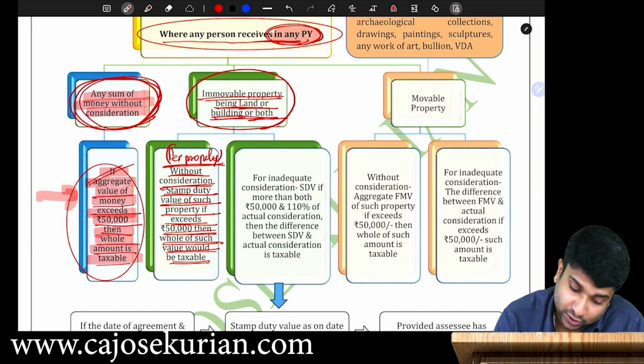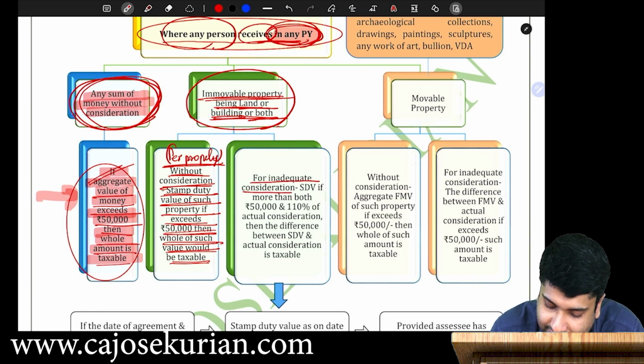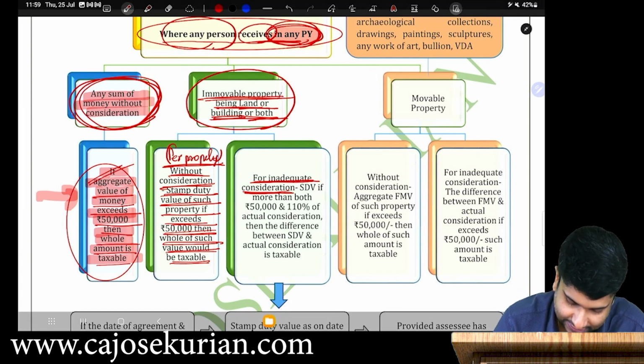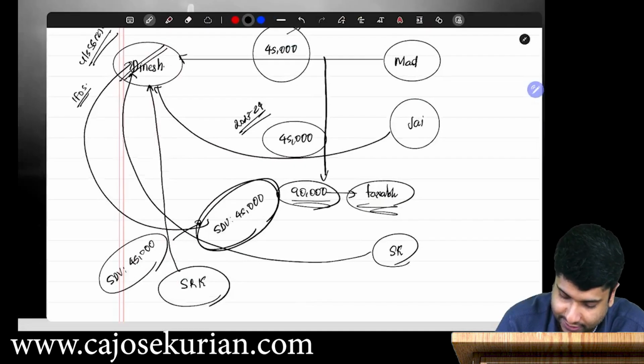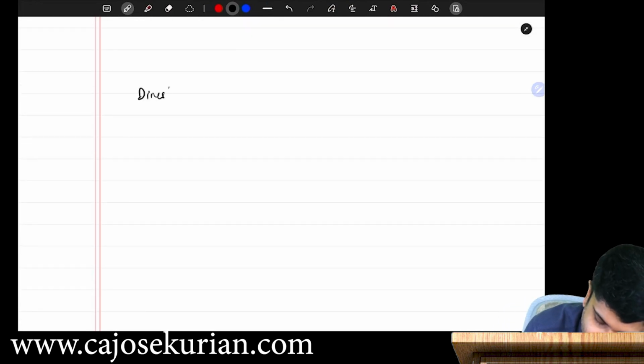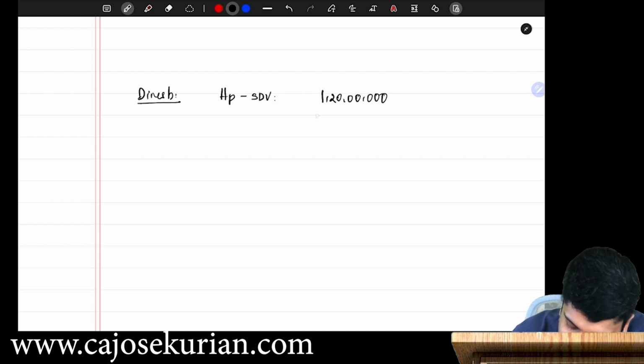And there is one more possibility. What is that? Where any person receives in any previous year immovable property being land, building or both for inadequate consideration. What do you mean by inadequate consideration? Listen, say Dinesh got a house property and its stamp duty value was, say, 1 crore 20 lakh. 1 crore 20 lakh is the stamp duty value of the property received by Dinesh.